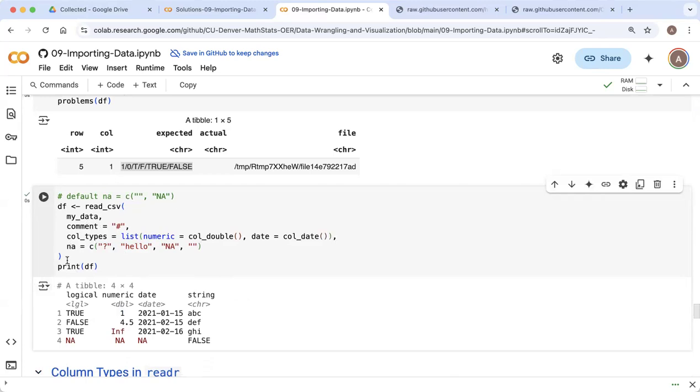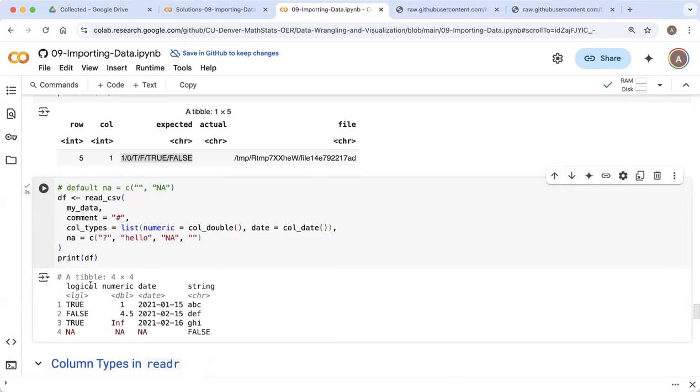So now when I ran this code, I do not get any warnings about what was created. So that's awesome. And here we can see that this was treated as a logical. My numeric is now being treated as a numeric. That question mark that was in the last row was converted to an NA. This missing value in this last row was converted to an NA. This string of hello in this last row was also converted to an NA. And now there were no issues with this date column being treated as a date.